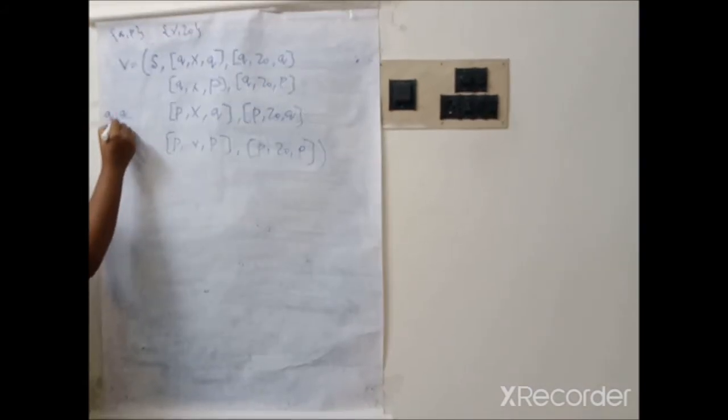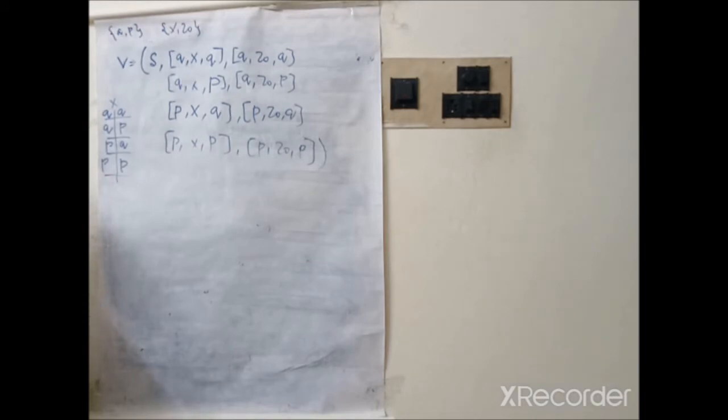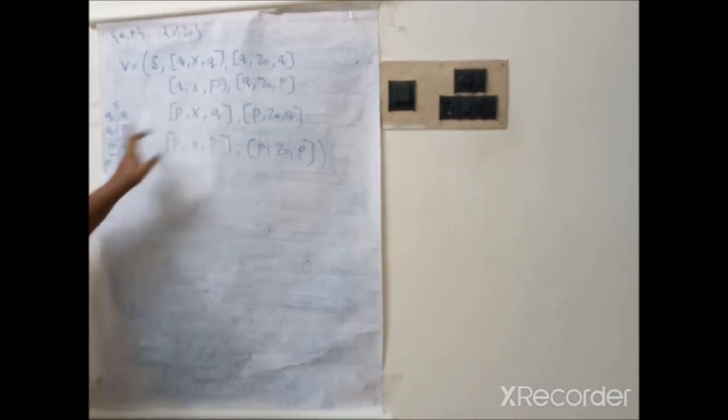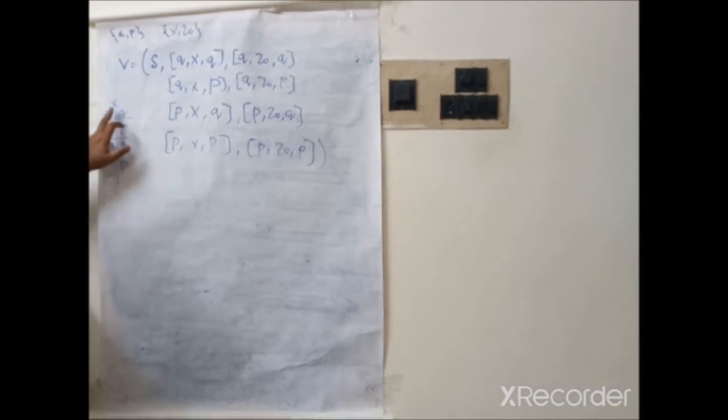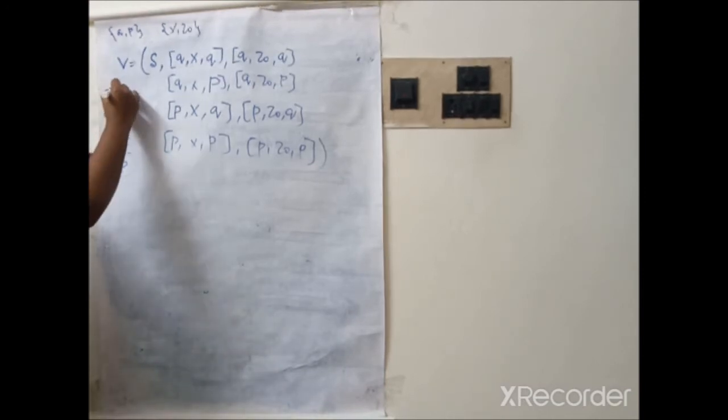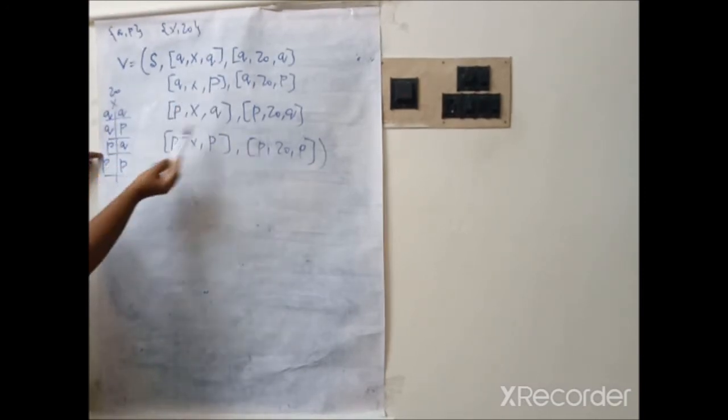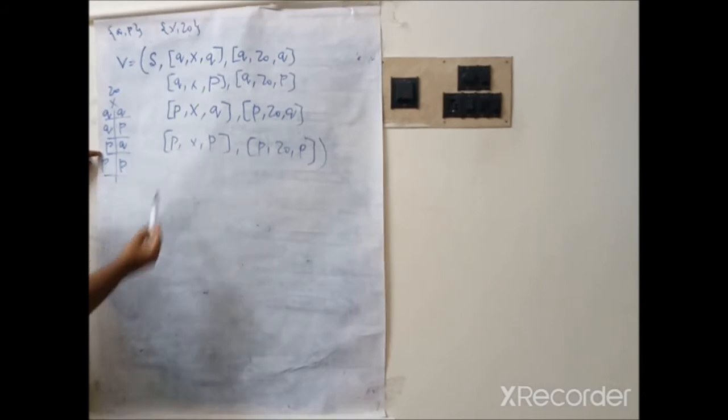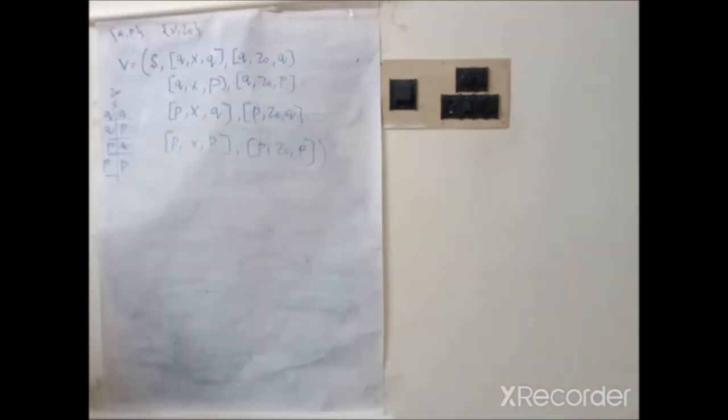So in between these states we can include X first, as well as we can include Z0. Therefore we have QXQ, QXP, PXQ, PXP. Similarly we have QZ0Q, QZ0P, PZ0Q and PZ0P. So in this way only we can write the variable.